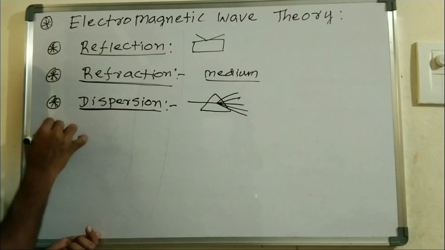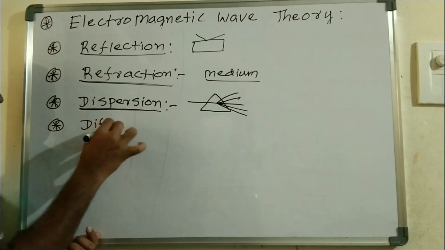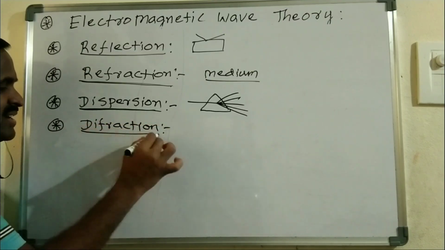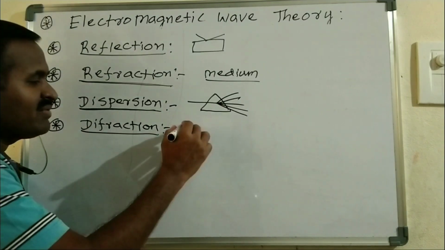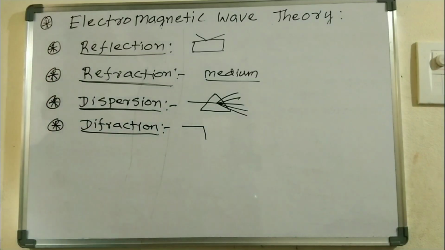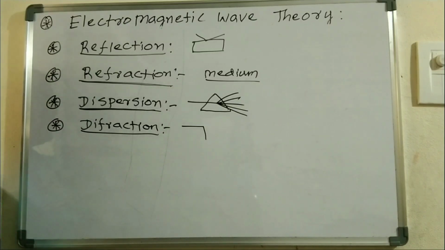And another one is diffraction. Electromagnetic wave theory successfully explained diffraction also. Diffraction is simply the bending of a wave at the corner of a particular object, and we call it diffraction.